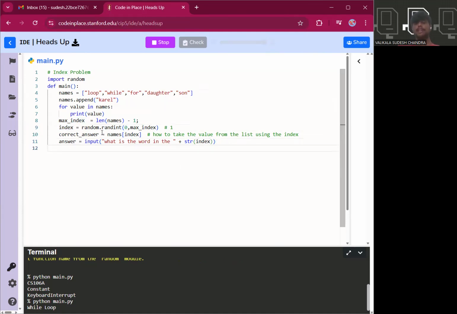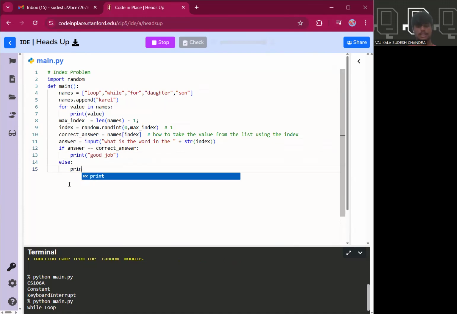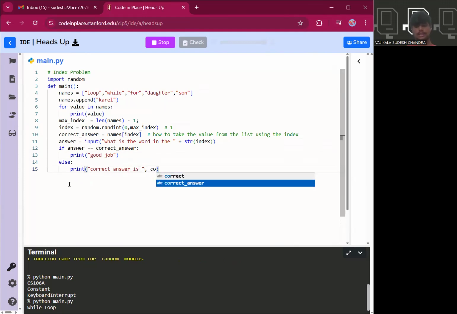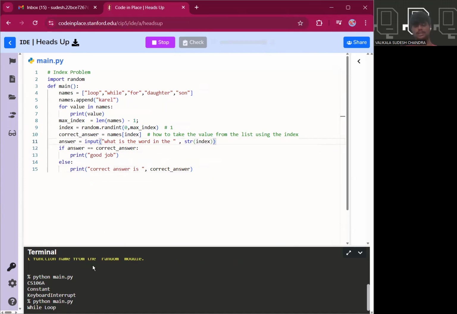With the help of that, we will get some word which is always in the string format. So we just have to do this: if the answer is equal to the correct answer, print "Good job". Else, print the correct answer. You can do both of the things. Anything will be fine. Let's stop and run like this.